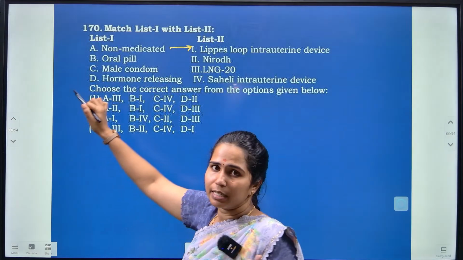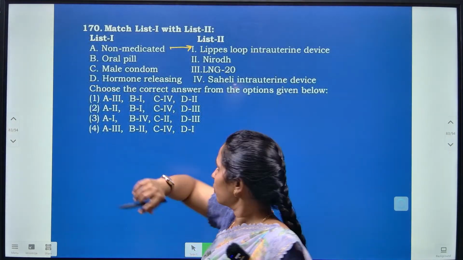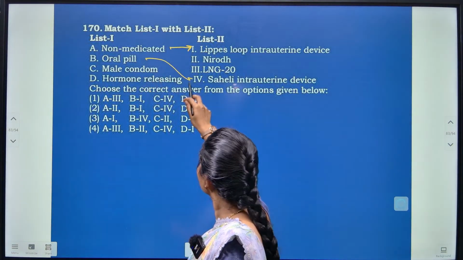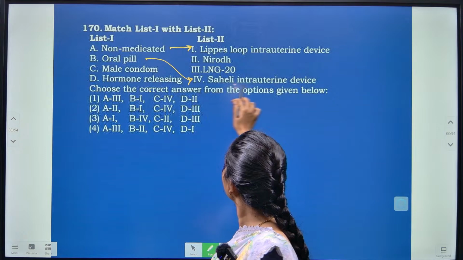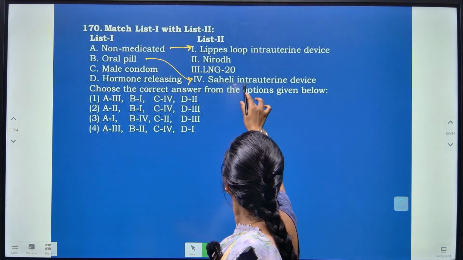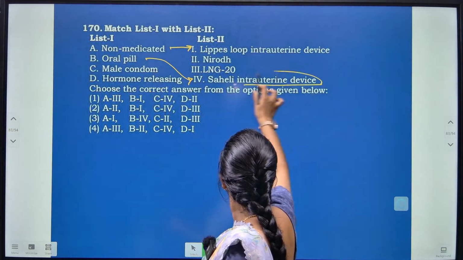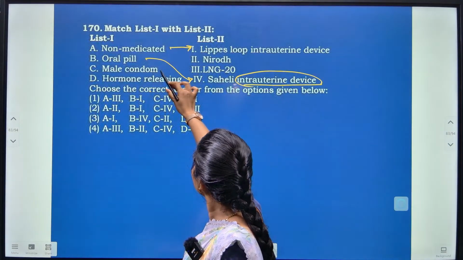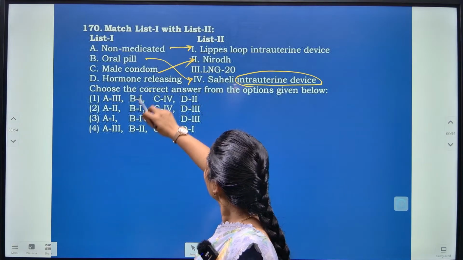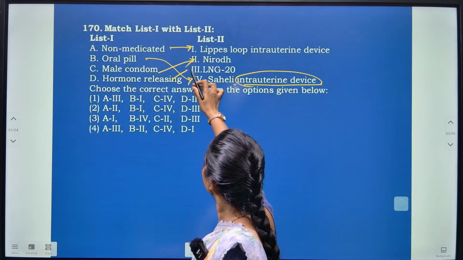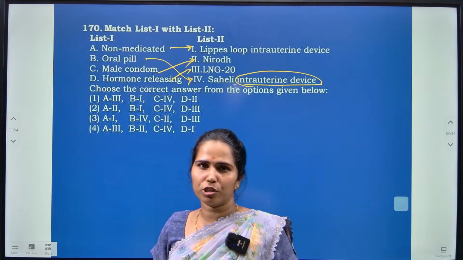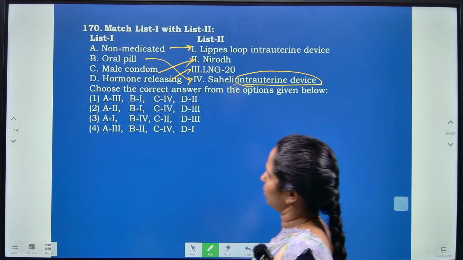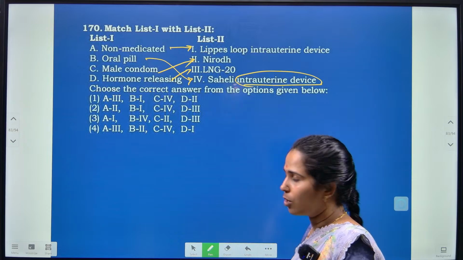Oral pill, yes, Saheli is one of the oral pills, which is a non-steroidal, once a week pill. Saheli is not a device, it is an oral pill. Male condom, it is the name of the condom, that is Nirodh. And hormone releasing IUD, either it is LNG-20 or it may be Progestasert. So I have matched the correct options. You can go with the options given below.